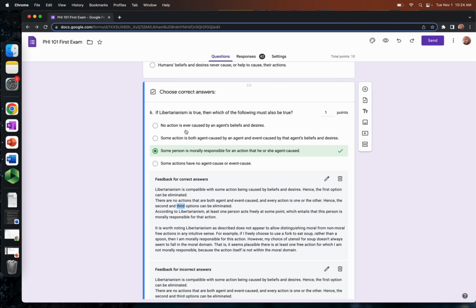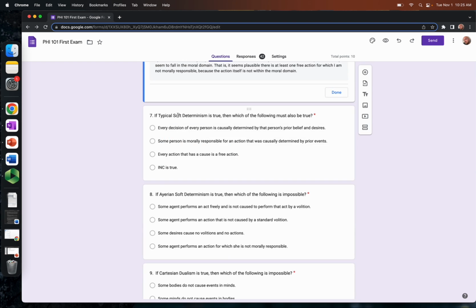I misspoke there. Because if you look at 2, some action is both caused by an agent and event caused by the agent's beliefs and desires. No. Fourth option is some actions have no agent or event cause. No, right? It's always one or the other. So the process of elimination here is some person is morally responsible for an action that he or she, the agent, caused. And that is, in fact, entailed by libertarianism as we've set it up, because at least one person acts freely.